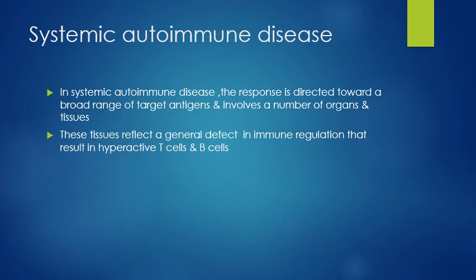Next is systemic autoimmune disease. In systemic autoimmune disease, the response is directed toward a broad range of target antigens and involves a number of organs and tissues. These diseases reflect a general defect in immune regulation that results in hyperactive T cells and B cells.